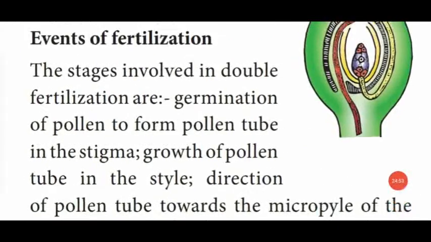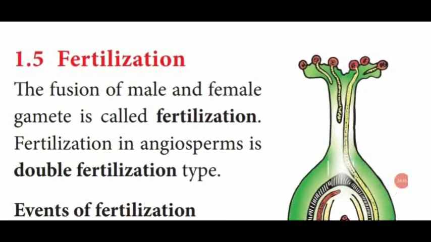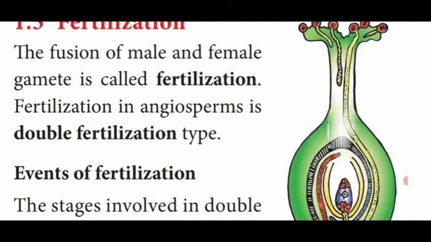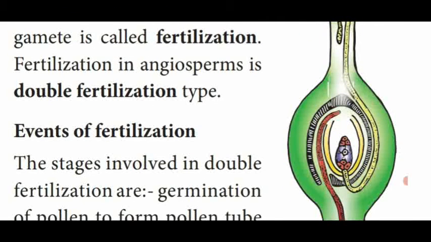Dear students, see the diagram. This is the stigma of the gynoecium. At the tip of the stigma, many pollen grains are landed. See, some of them are germinating the pollen tubes. All the pollen grains are not allowed to enter into the ovary. Only one pollen grain enters into the style region and reaches the micropylar region of the embryo sac, and through the synergids it enters into the embryo sac.